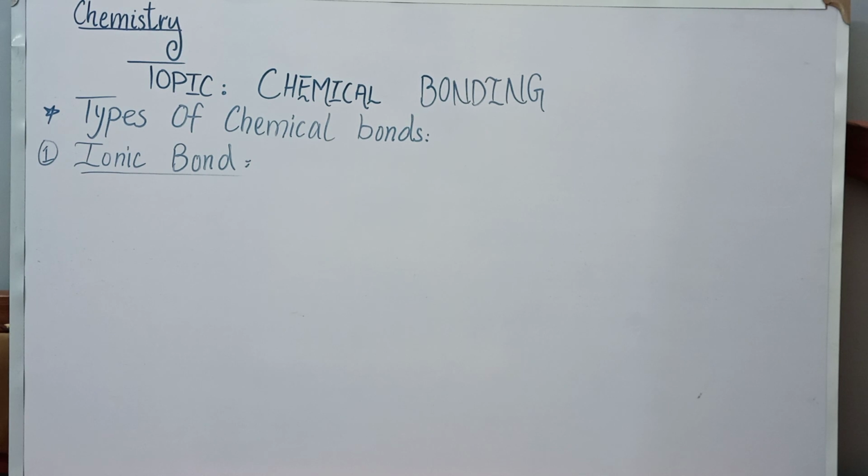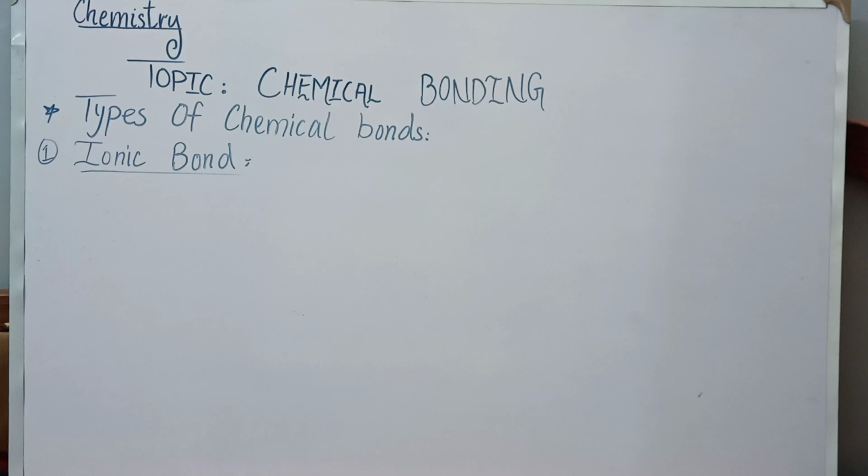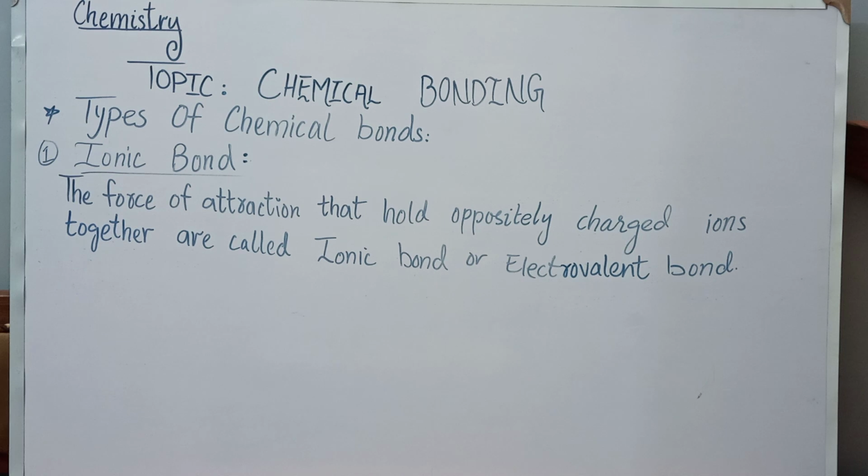In the formation of ionic bond, an atom loses electron and changes into positive ion, cation, whereas another atom gains this electron and changes into negative ion, that is anion. These cations and anions have opposite charges. They attract one another by electrostatic force of attraction. The force of attraction that holds the oppositely charged ions together is called as ionic bond. We can also call it as electrovalent bond. So this is the proper and basic definition of ionic bond.